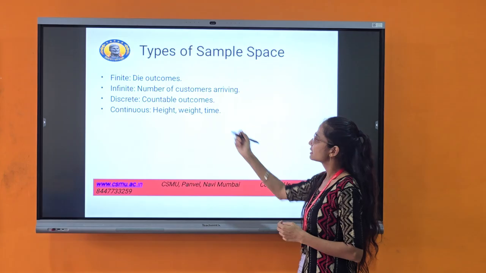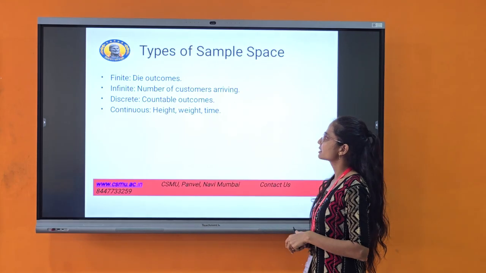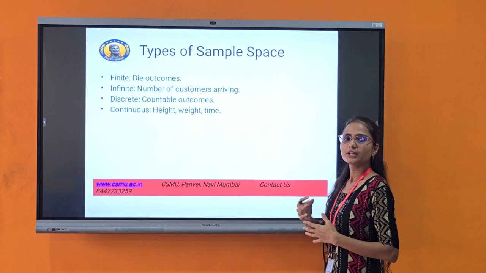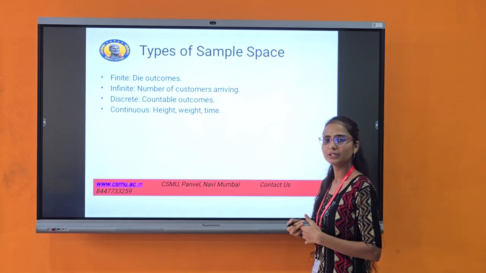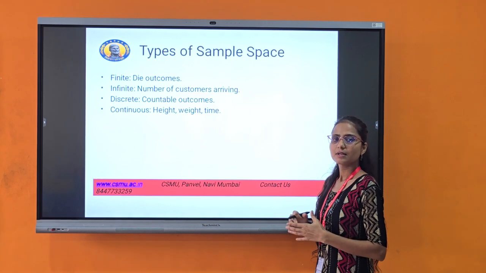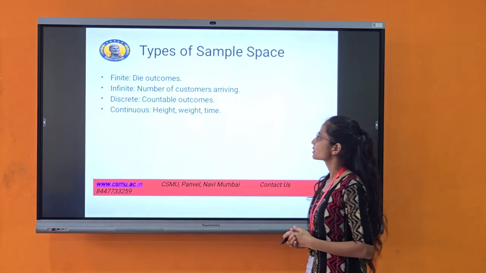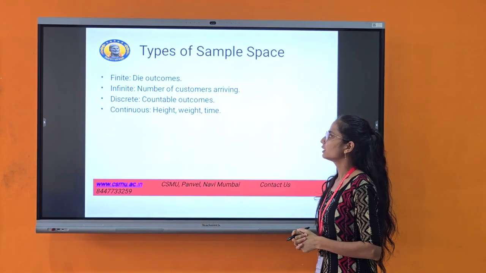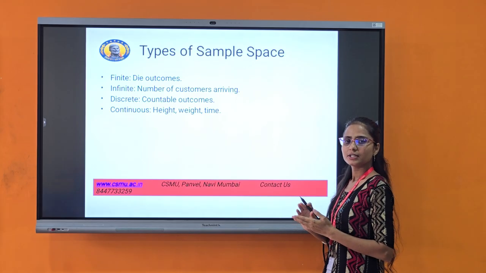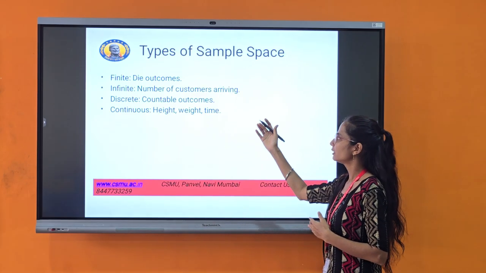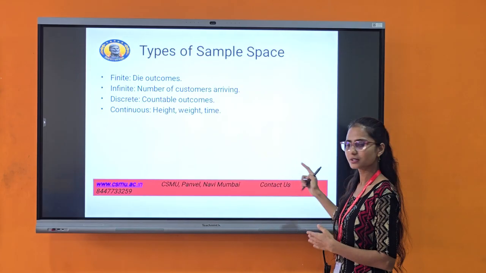Third is discrete. Discrete means countable outcomes, which we can count. For example, number of students, marks of the students. Fourth is continuous. Continuous outcomes are measured over a specific interval, such as height, weight, time, or temperature.